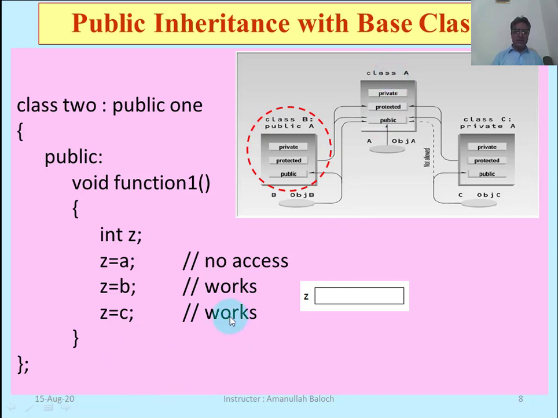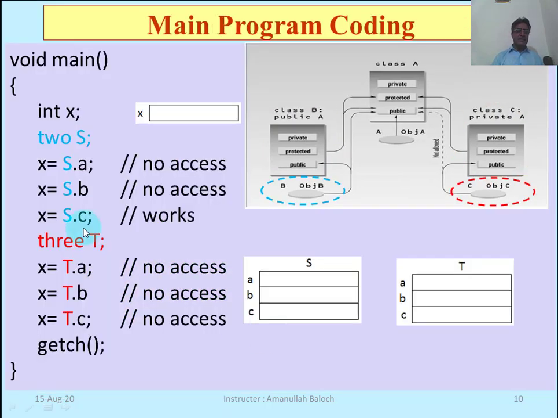This scenario is for object. So now we will see this scenario, that is the object of a class which is publicly derived with the base class, the object of a class which is privately derived with the base class. This scenario can be seen in the main program, and this is our main program. In our main program coding, we are looking at this scenario, blue and red scenario.